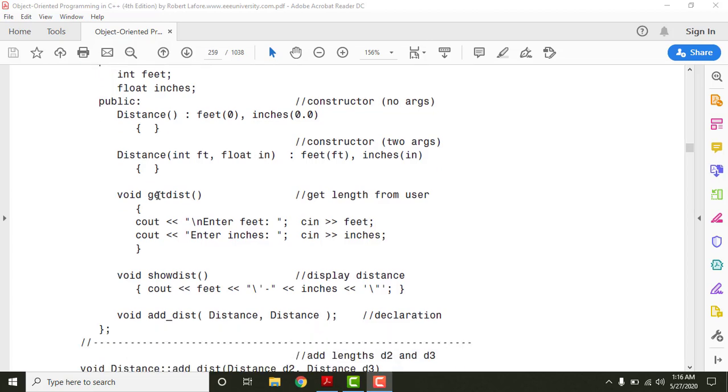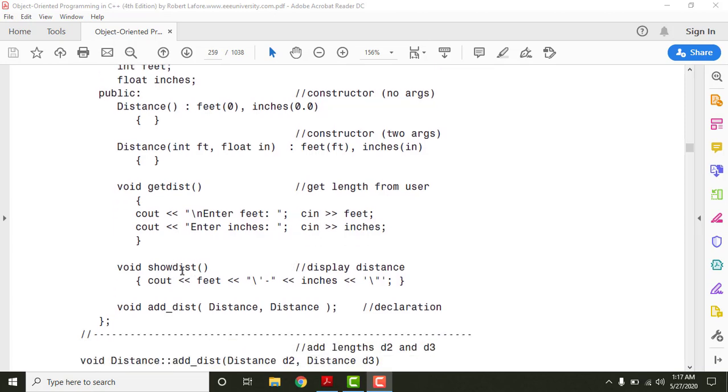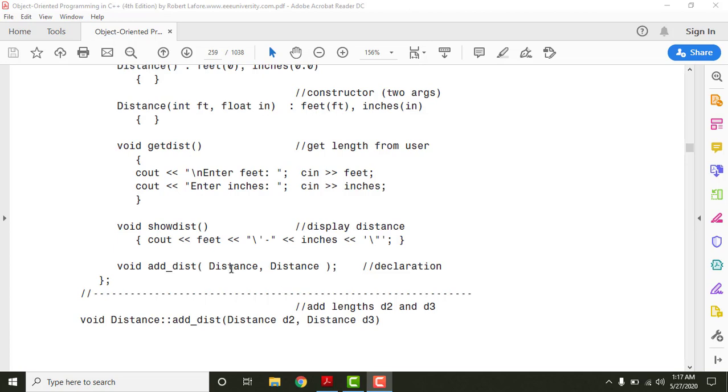And then we have the function get distance. This function will take the values of feet and inches for these data members using an object. To call a function, we need an object, so we'll create an object first and then call this function, and then we'll take the values from the user. Then we have another function in our class which displays the values on the output side: feet, then an escape sequence and a hyphen, then again an escape sequence and a double quotation mark. And finally we have this function here.